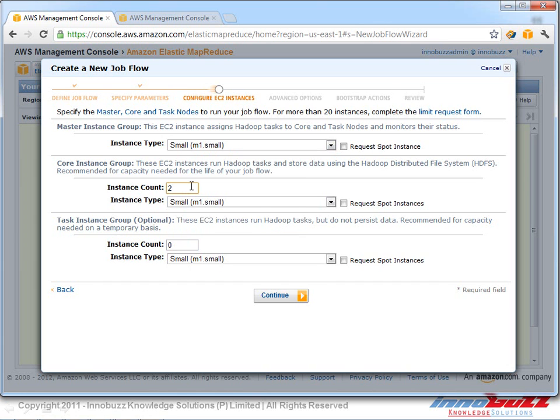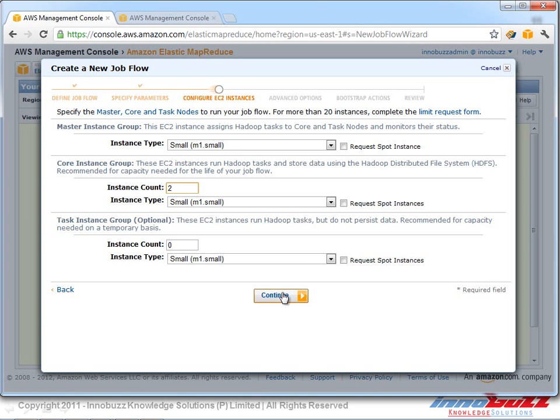the core instance, which is in fact performing the operation with the input file that we give. And the task instances we are keeping as the default 0, since the two instances would be more than enough to run our sample application here in Elastic MapReduce.